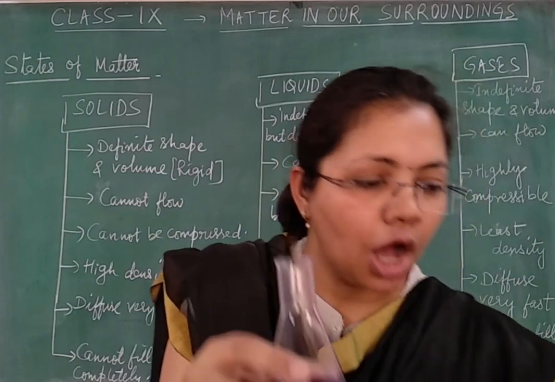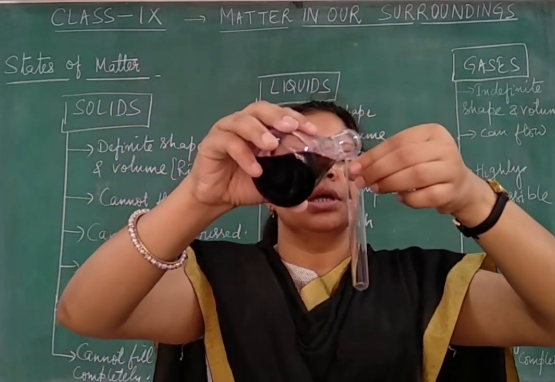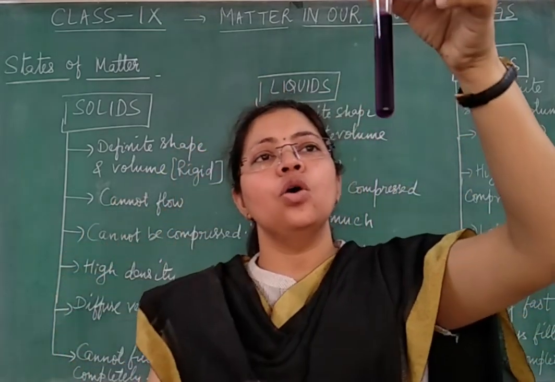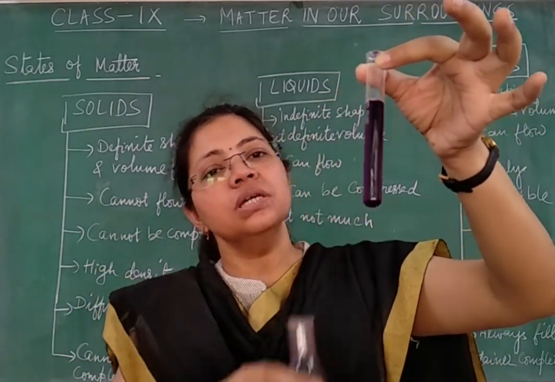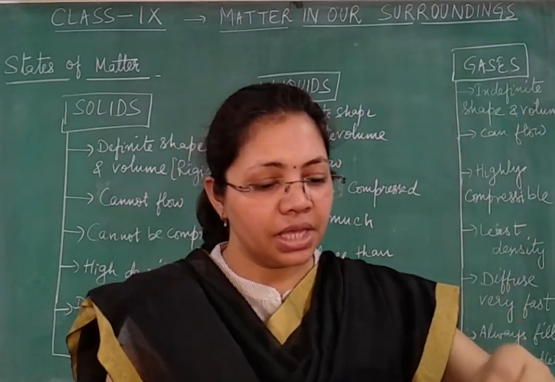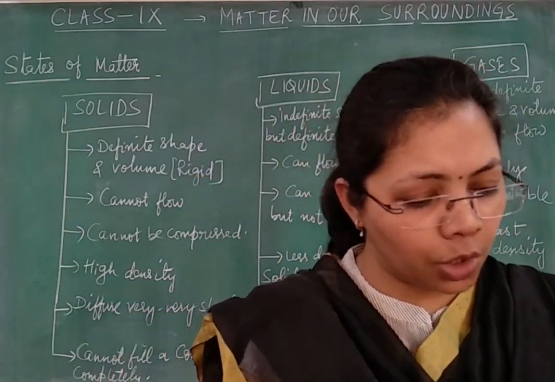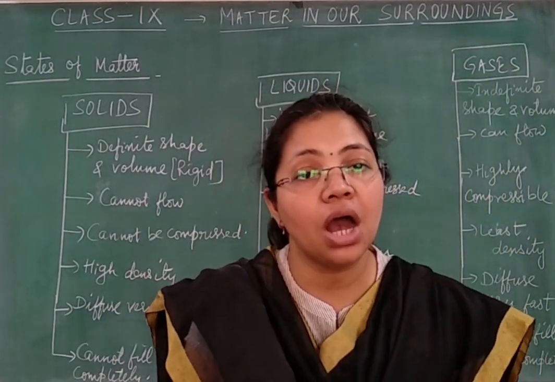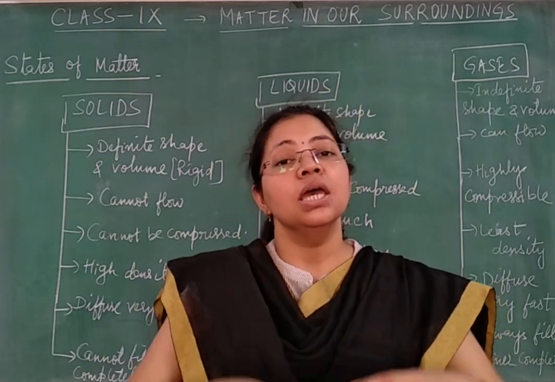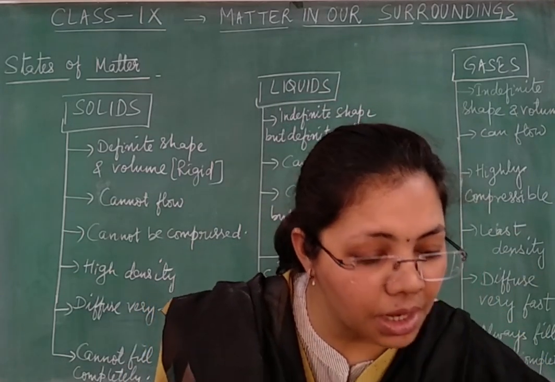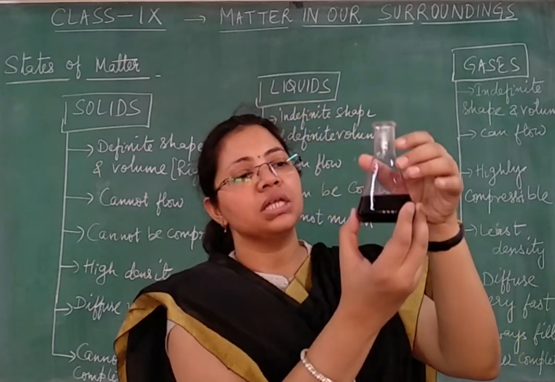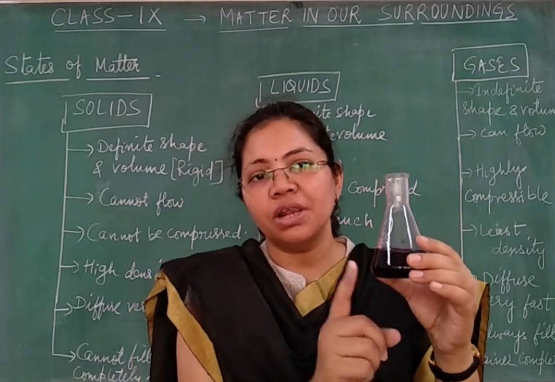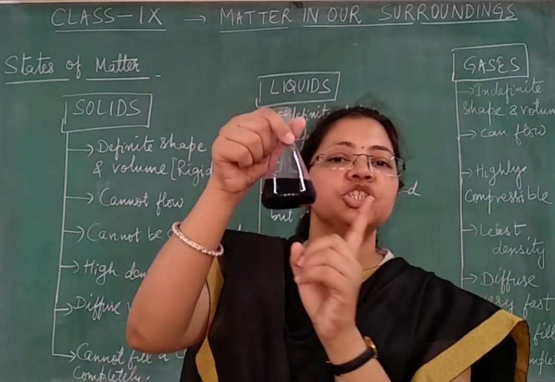Similarly, now if I transfer this solution into this test tube, yes, now it has taken the shape of this test tube. That's why we say that liquids don't have fixed shape, but they do have a fixed volume. Say for example, if in the beaker I have taken 50 ml of solution and then transferred it to this conical flask, in this flask also the volume will remain 50 ml only, but only the shape will change.